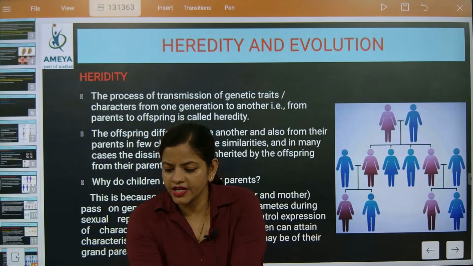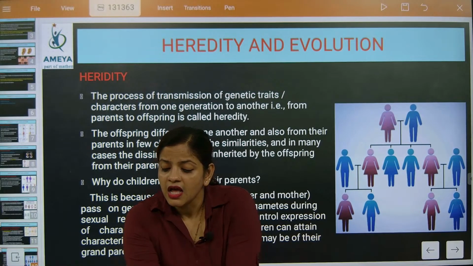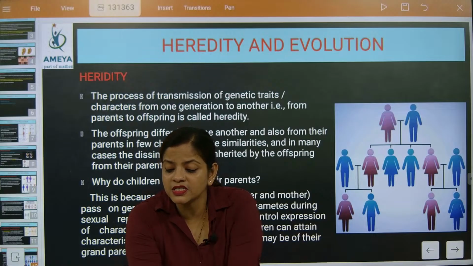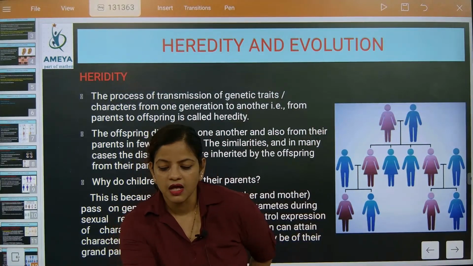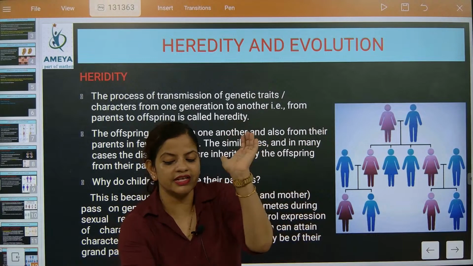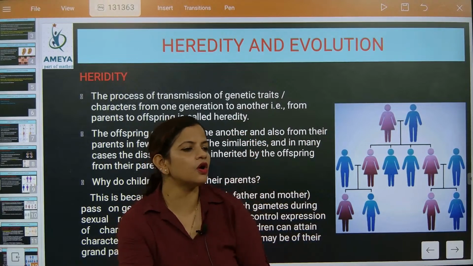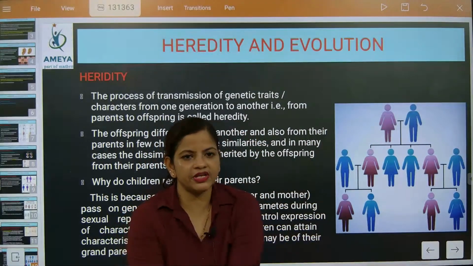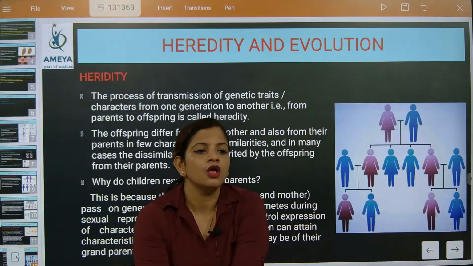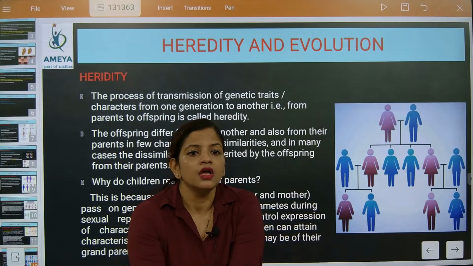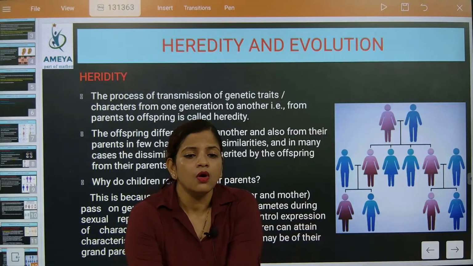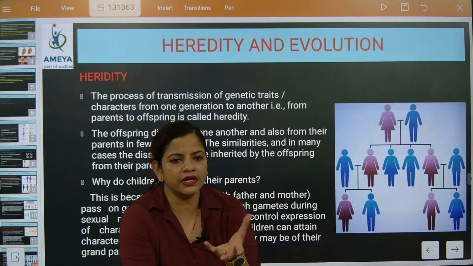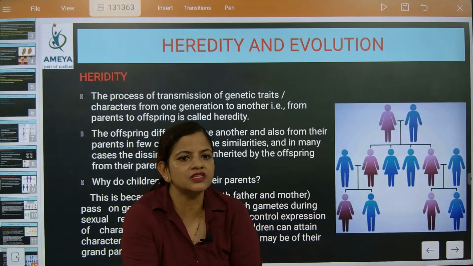Just give the advantage. One advantage Ruchi has given is that the tailbone has become vestigial. The tailbone, the bone which we had, is now vestigial. It is going inside. See, the first part is embryo formation, understood or not? First the zygote will be there. After the zygote comes the embryo. The embryo stage will be common for most animals. After the embryo, once it gets converted into the baby, structure will start coming.